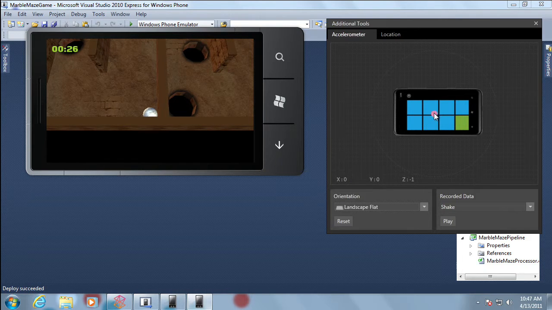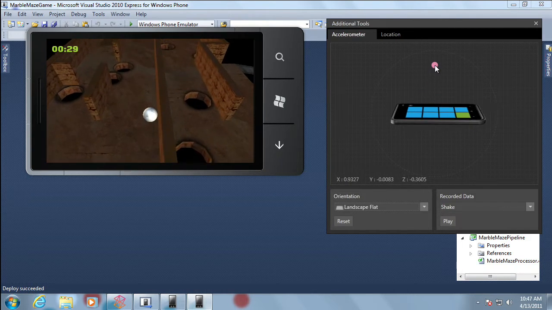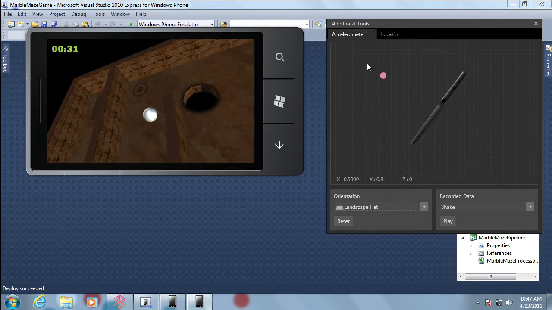So what I have here is a 3D version of my phone. You can see here now within the emulator I can actually control.